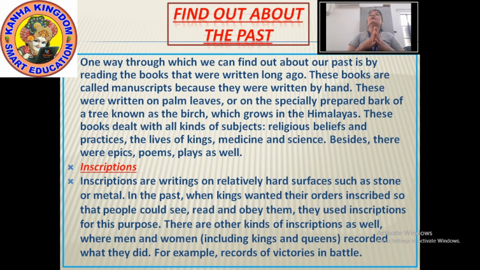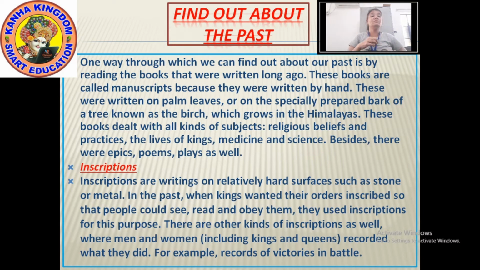Even if any soldier had won a battle, the record of victories in the battle was written on the inscriptions. Okay, so these were inscriptions and manuscripts.